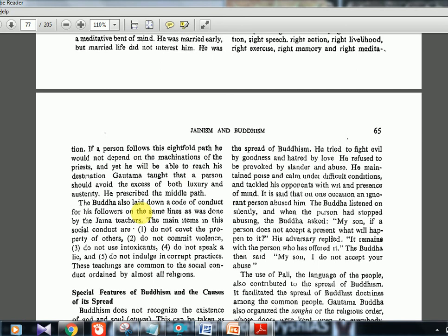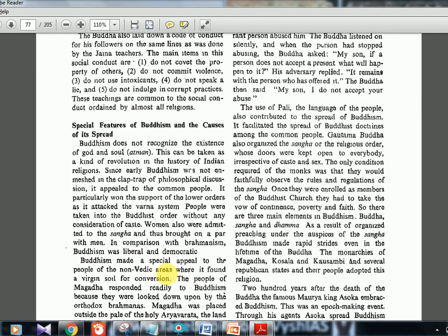Now the Buddha also laid down a code of conduct for his followers. Like we saw there, 5 things were there, like do not steal, do not commit violence. Here almost the same thing is repeated. Do not have property, do not commit violence, do not use intoxicants, do not speak a lie, do not indulge in corrupt practices. And these teachings are common to the social conduct ordained by almost all religions. Every religion will tell almost the same thing.